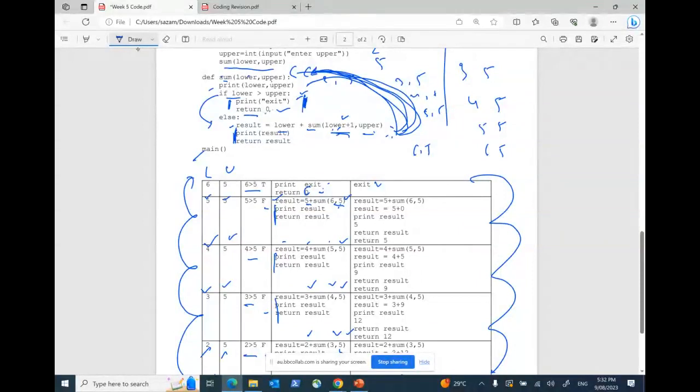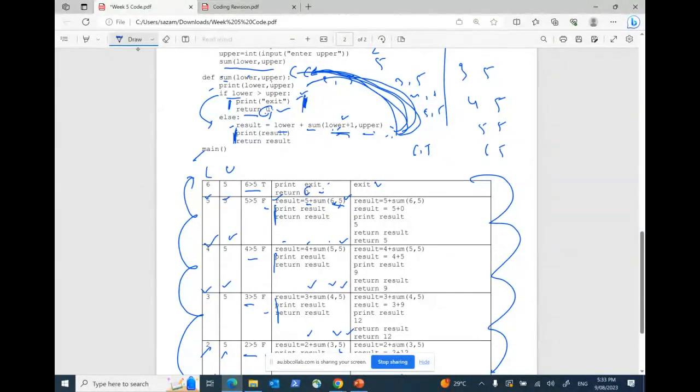And when it is going to return that 0, which function will this 0 go to? 6 and 5, because 6 and 5 was the last one that asked for the sum function. And when the sum function is terminating, it says, okay, I don't have any more operations to do. It is true, lower is greater than upper, I'm going to return 0. So this 0 was actually called by whom? The previous sum function. Yes or no?